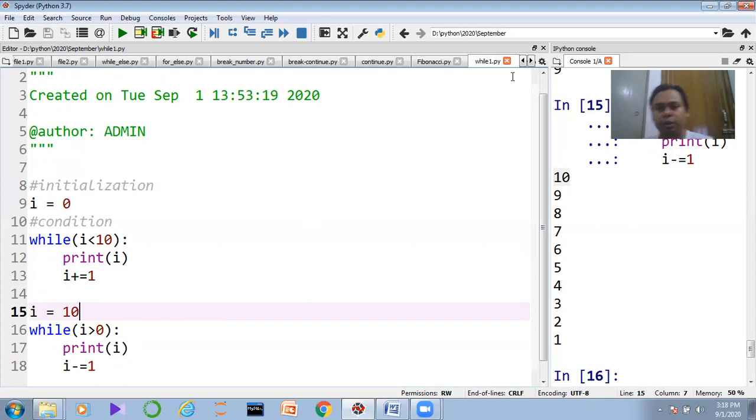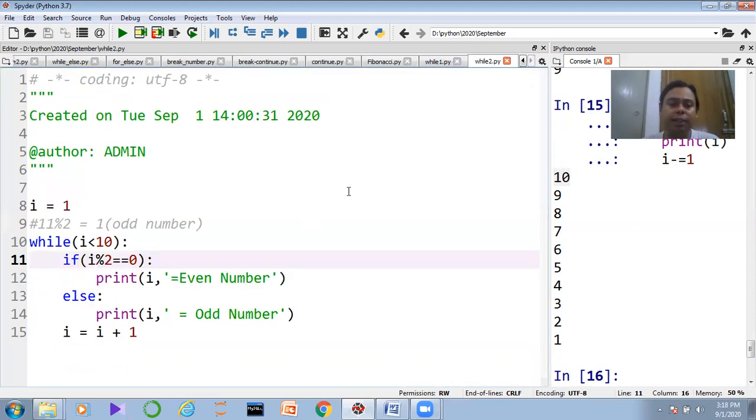I want to print the data points, which is basically the even numbers and odd numbers between 1 to 10. So in order to do this, I define here i equal to 1. So i equal to 1 means we are initializing the variable.